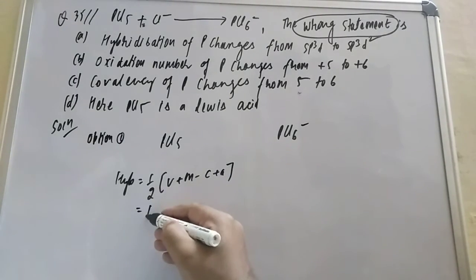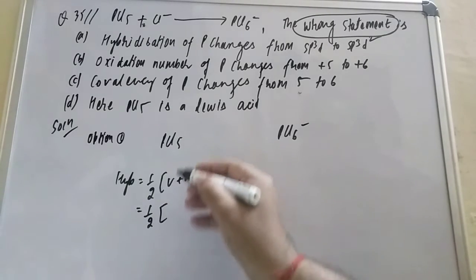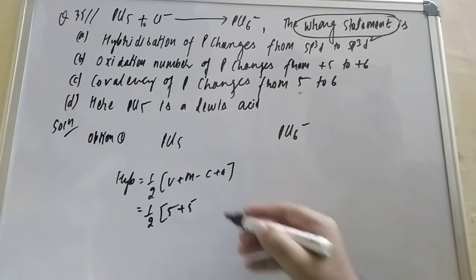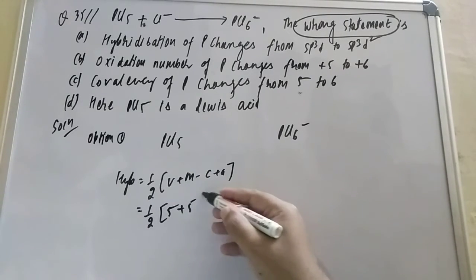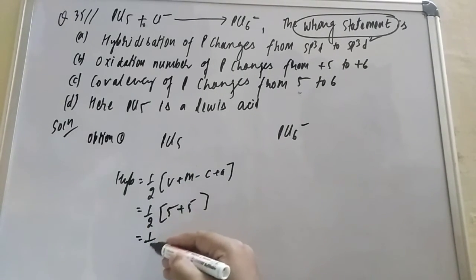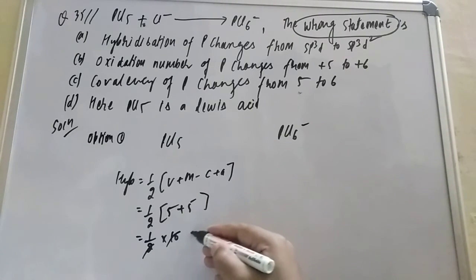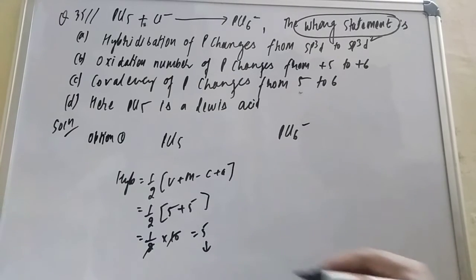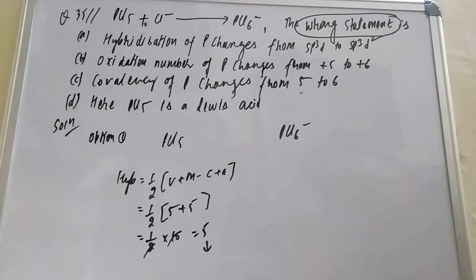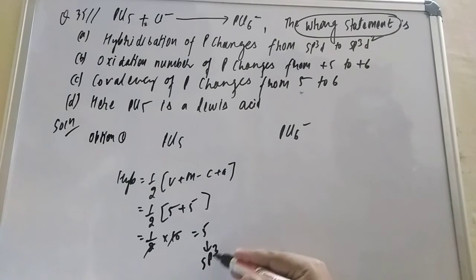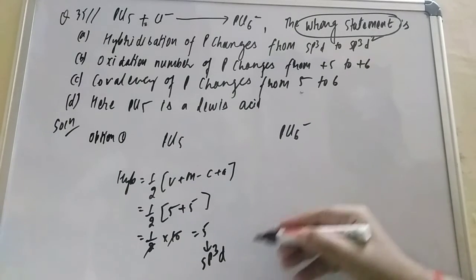Here the number of valence electrons of phosphorus is 5, monovalent atoms is 5, cation 0 and anion 0. So 1 by 2 into 5 plus 5, 10. So 2 fives are 10, and it is coming 5. What is the meaning of 5? 1 s and 3 p orbitals, so 4 orbitals, and d makes 5. sp3d. This is correct.